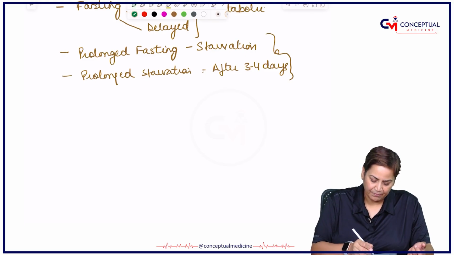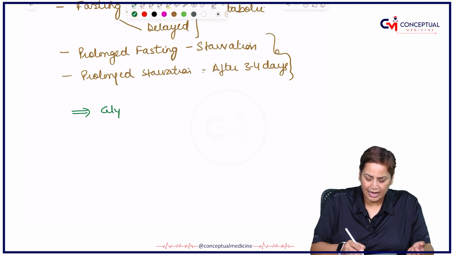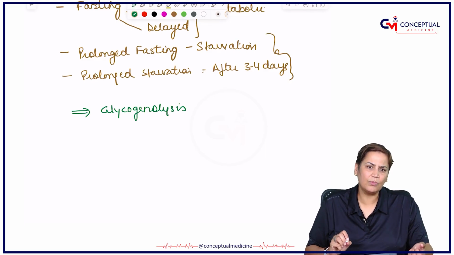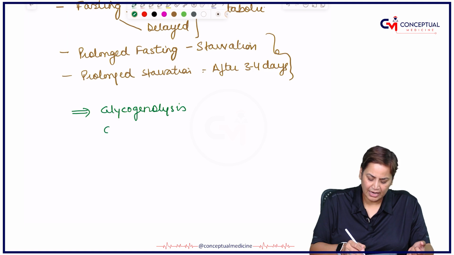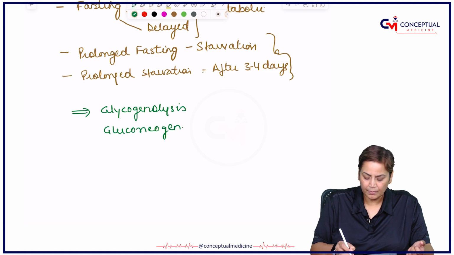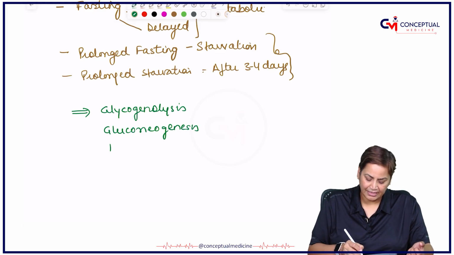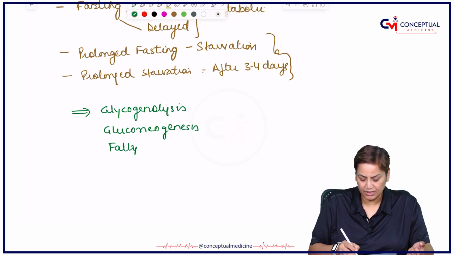The pattern is like this. Initially, whenever the body is undergoing fasting, glycogenolysis is the one which is giving energy to the body. After glycogenolysis comes gluconeogenesis. After this comes fatty acid breakdown or beta oxidation.